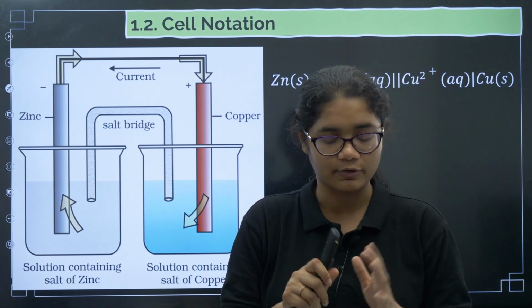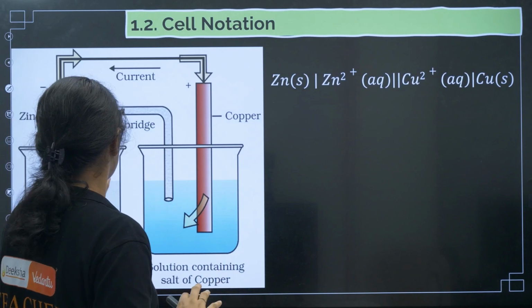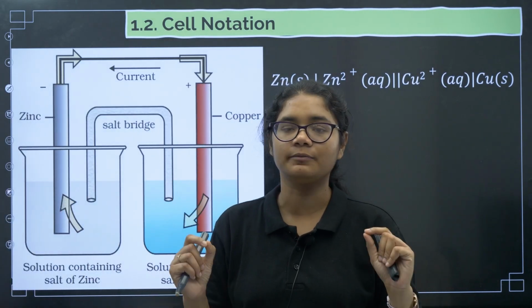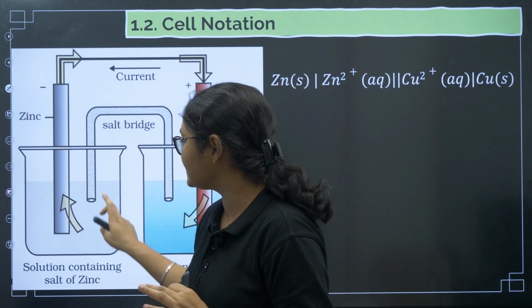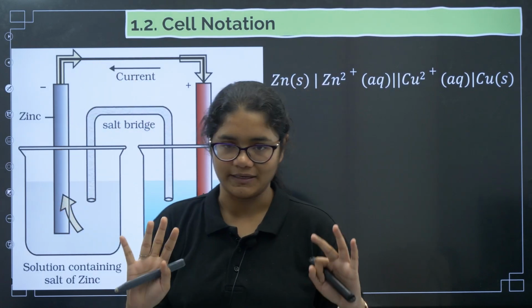One more thing I forgot to tell you. In this diagram, what is this U-shaped tube? This U-shaped tube is called a salt bridge and it is used to complete the circuit. This circuit is now complete because of this salt bridge.